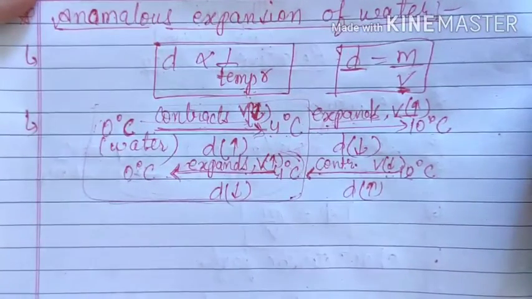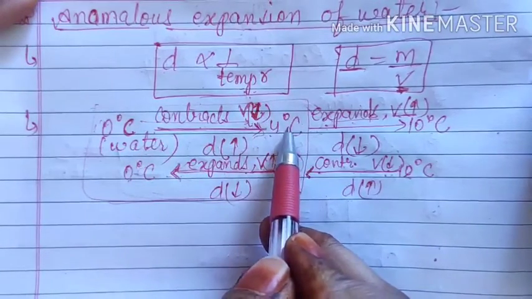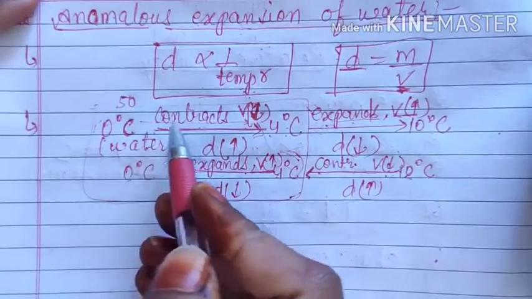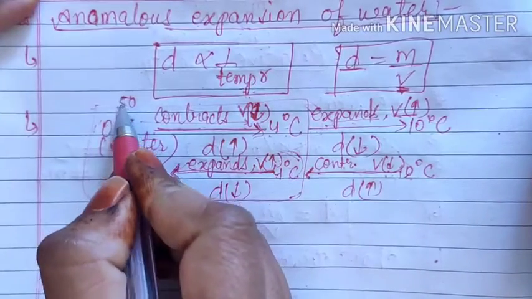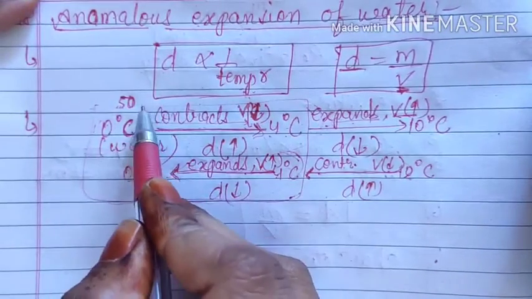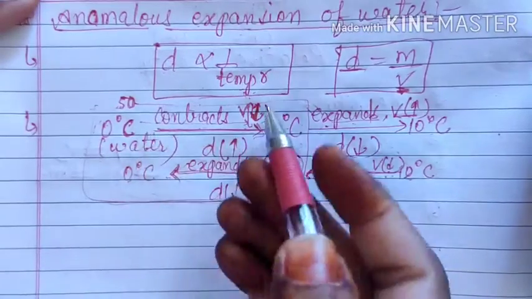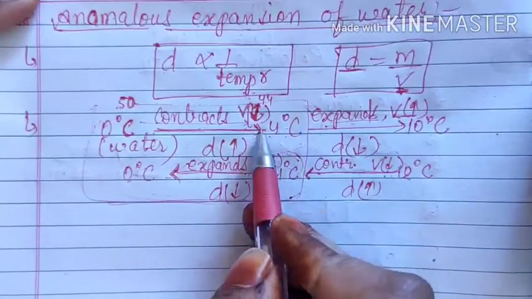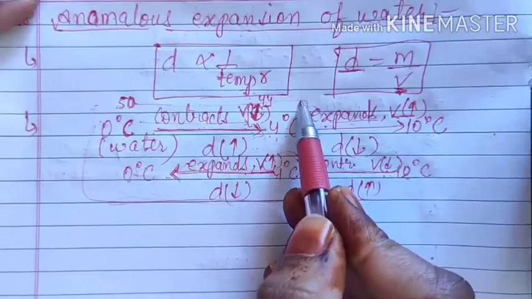We are learning this because you see here you are saying that the volume is decreasing. Suppose the volume here is 50, it can be centimeter cube or whatever unit you want to take. Then you are saying that it is decreasing. Decreasing means it will become 49, 48, 40. So suppose here it has become 44. Okay, at 4 degrees Celsius the volume is 44, let it be centimeter cube.